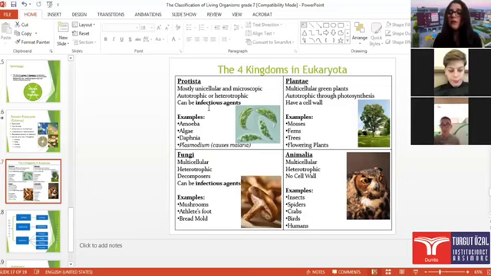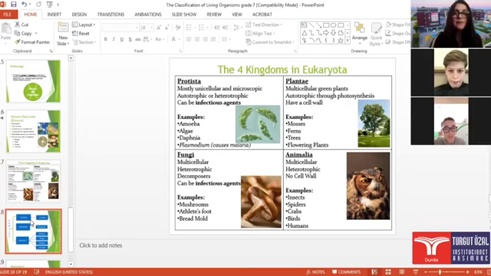What about fungi? Fungi are multicellular, heterotrophic decomposers. They can also be infectious agents. As examples, we can take mushrooms, athlete's foot, etc. And animals are multicellular and heterotrophic. In animals, we cannot find a cell wall. So the animal cell will not have a cell wall. As examples, insects, spiders, crabs, birds, and humans.